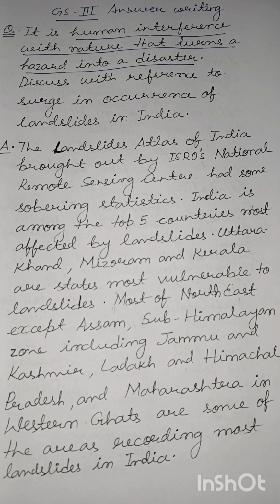As you can see, this is the classic contemplative, or reflective, type of question that UPSC sometimes throws at you. It requires you to think about how it is human action that turns a hazard into a disaster. You can understand the subtle difference between these two terms: a hazard is a vulnerability, but a disaster is its result. It is the actual happening, when it leads to loss of a great deal of lives as well as property, that it is called a disaster.